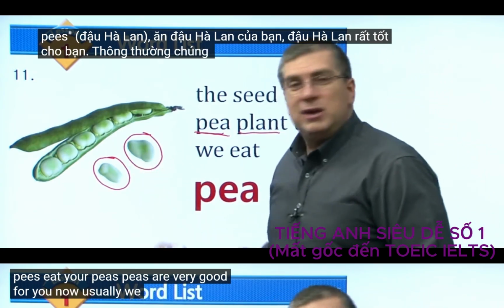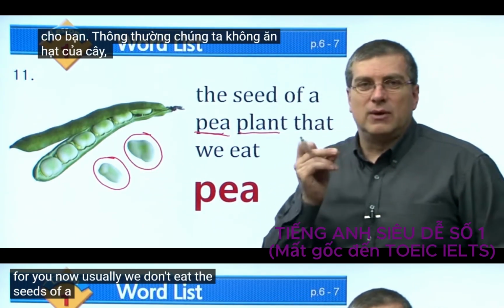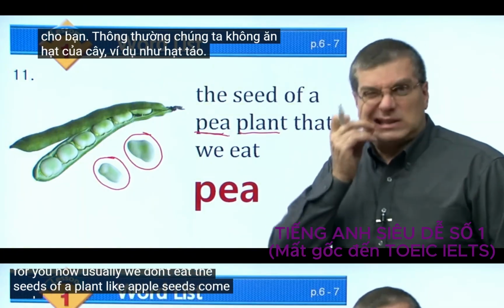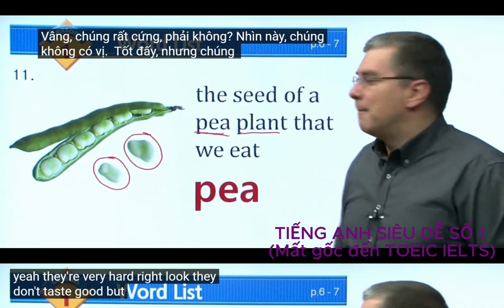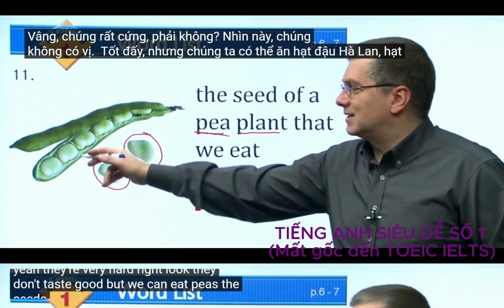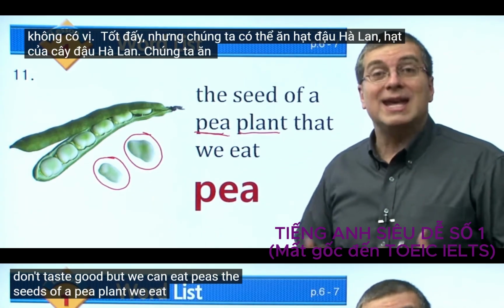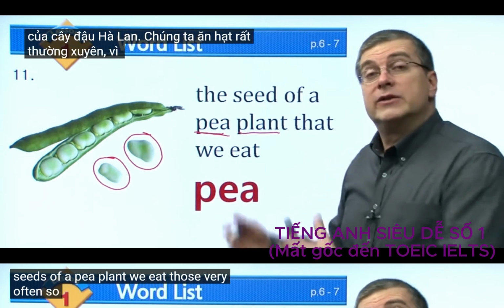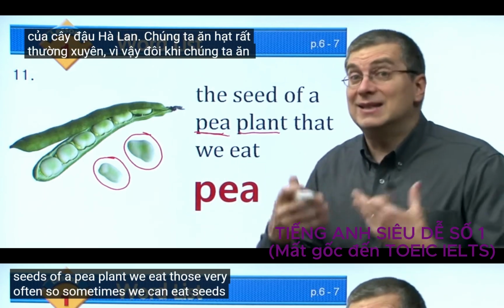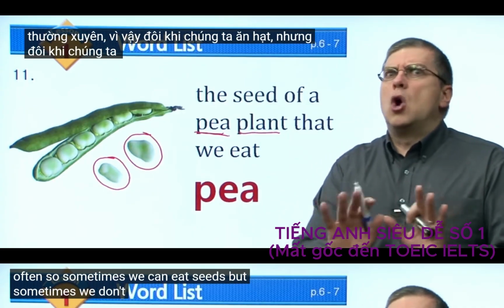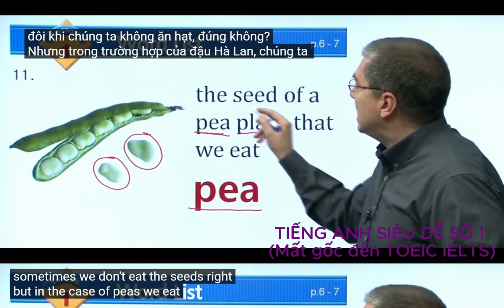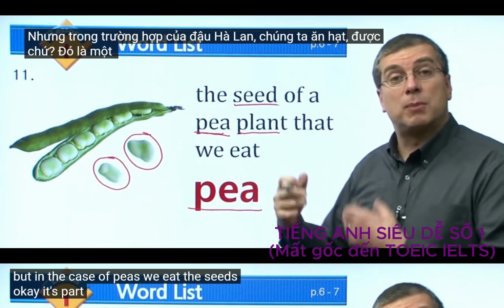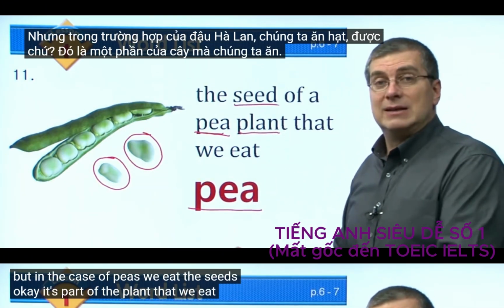Now, usually we don't eat the seeds of a plant, like apple seeds. They're very hard, right? They don't taste good. But we can eat peas, the seeds of a pea plant. We eat those very often. So sometimes we can eat seeds, but sometimes we don't eat the seeds, right? But in the case of peas, we eat the seeds. Okay, it's part of the plant that we eat.